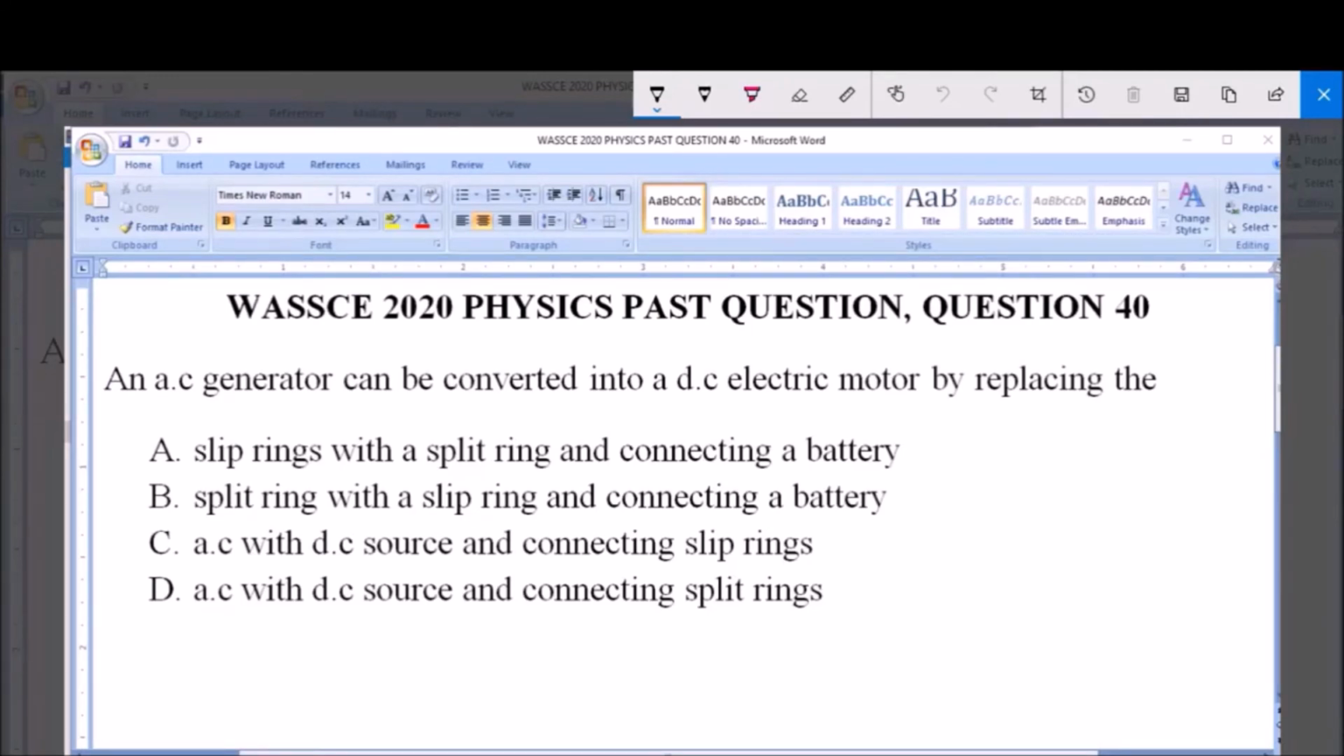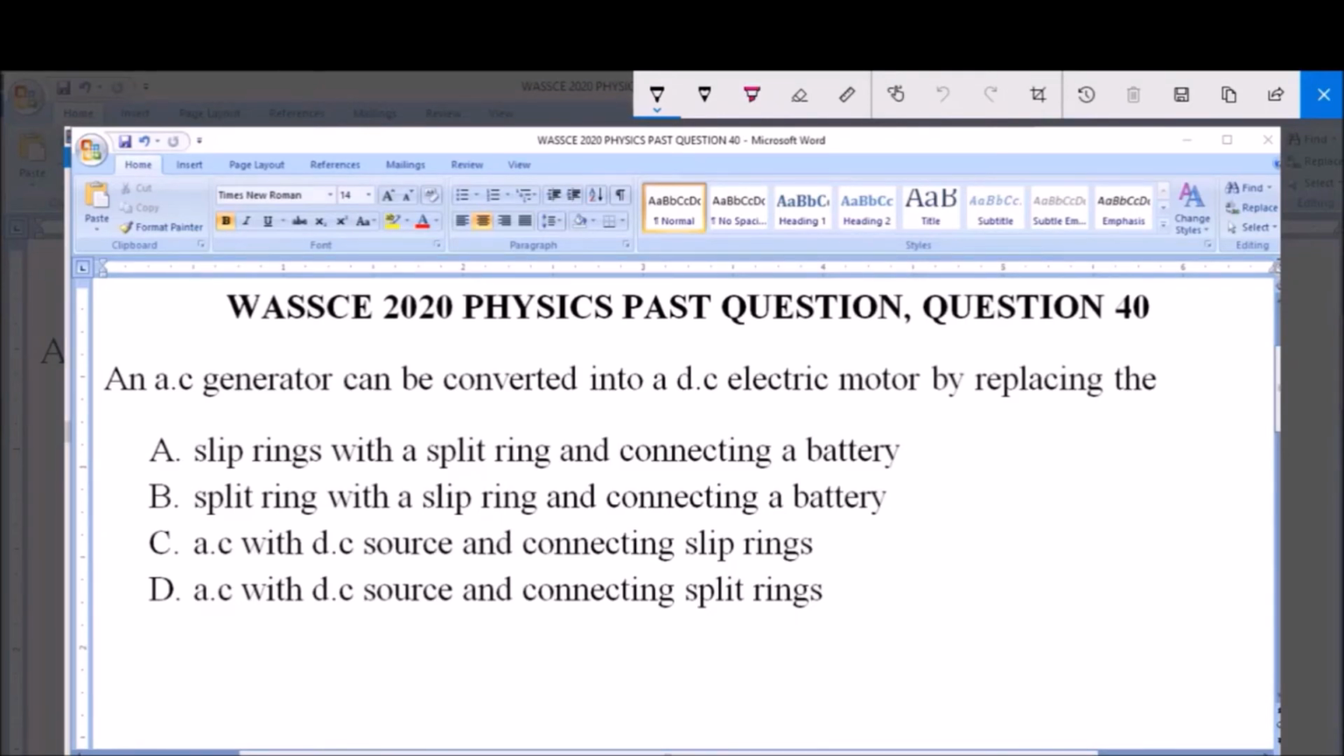An AC generator can be converted into a DC electric motor by replacing the A. slip rings with a split ring and connecting a battery, B. Split ring with a slip ring and connecting a battery. C. AC with DC source and connecting slip rings. And D. AC with DC source and connecting split rings.